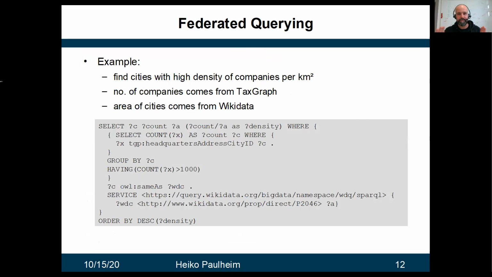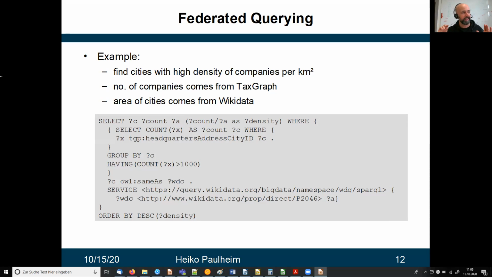Our knowledge graph is also directly linked to Wikidata. And this also allows us to run analyses which use data both from our graph, from the text graph, as well as from Wikidata. And we can use federated SPARQL queries for that. So on this slide, you see an example here.